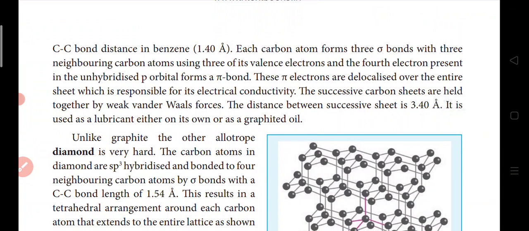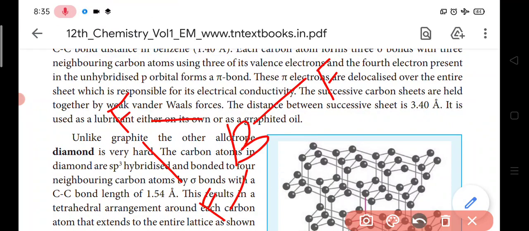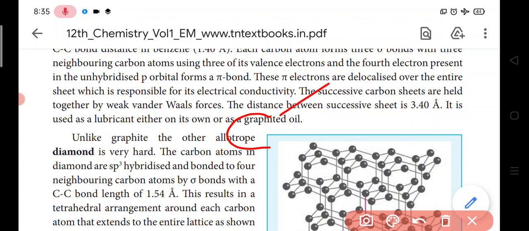If you see the structure here, it is like a honeycomb structure.